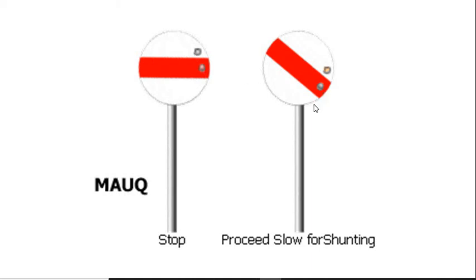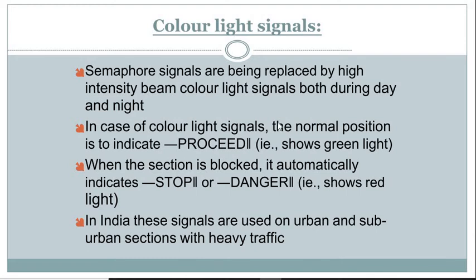Okay, at night time, if the train needs to stop, it will show a horizontal position. If the train has to move, it will show this inclined position. This will revolve and it will maintain a 45 degree angle with the horizontal. So this inclined position means proceed, and if the disk is in a horizontal position, it means the train has to stop here. Okay, so let's move to the next one, that is the color signal.